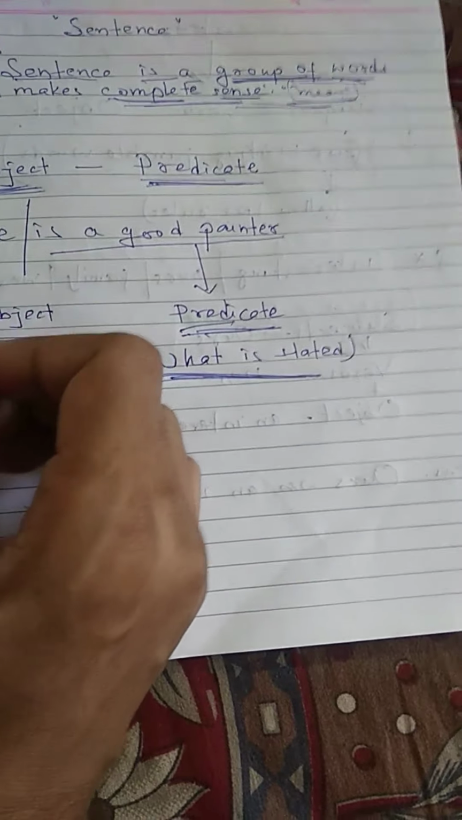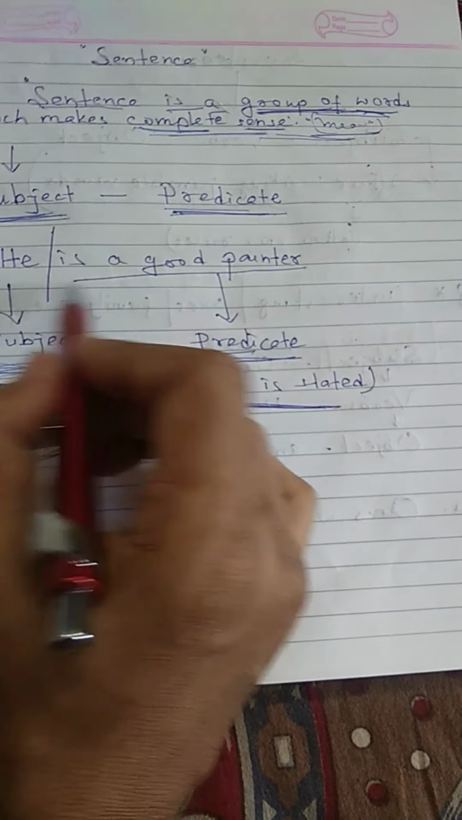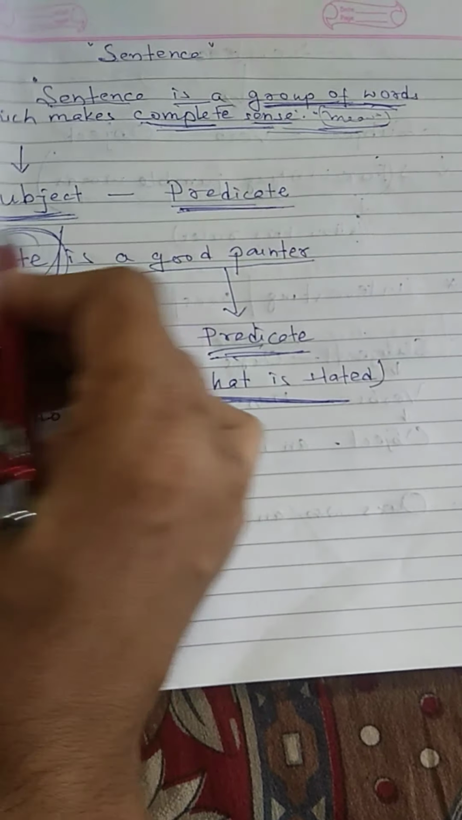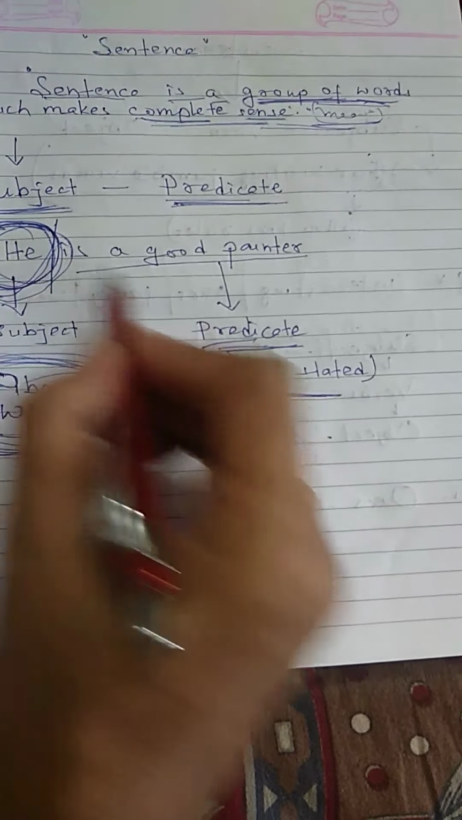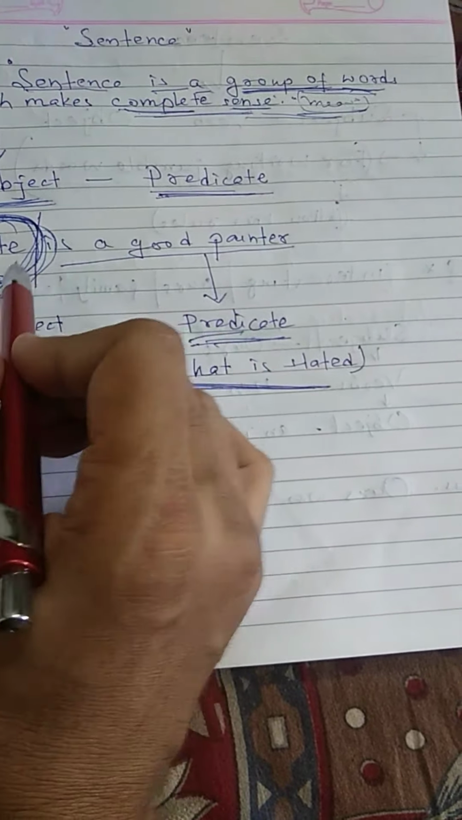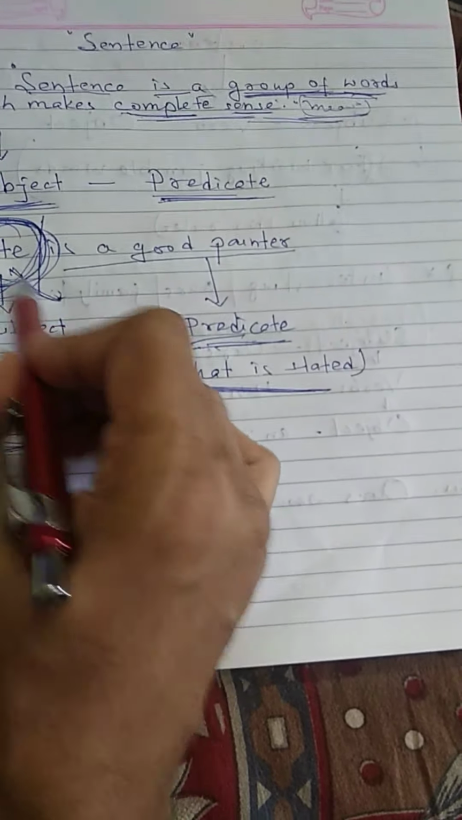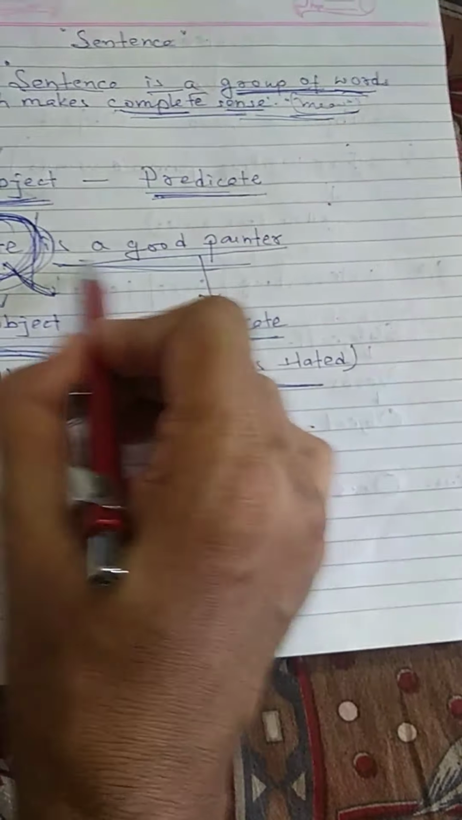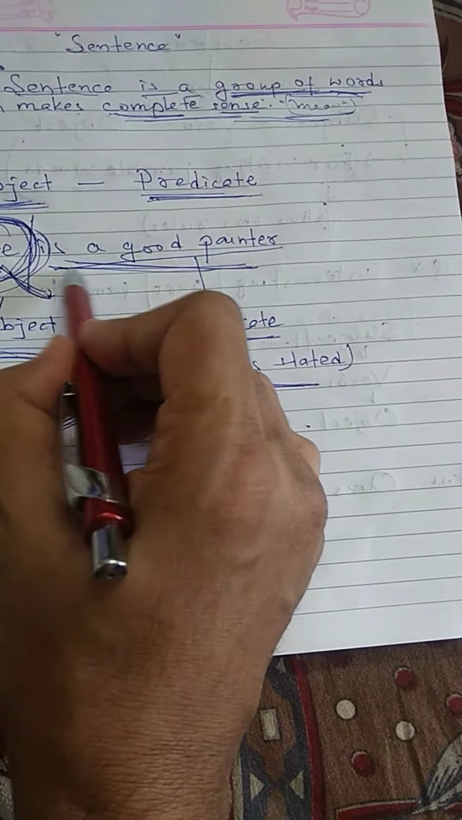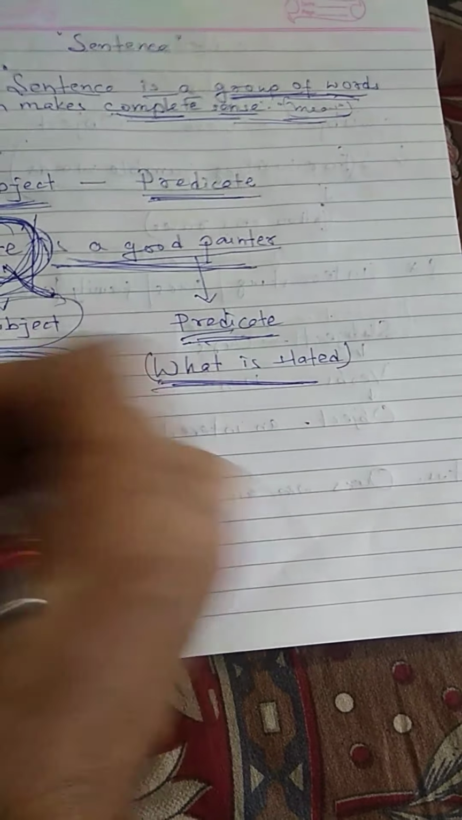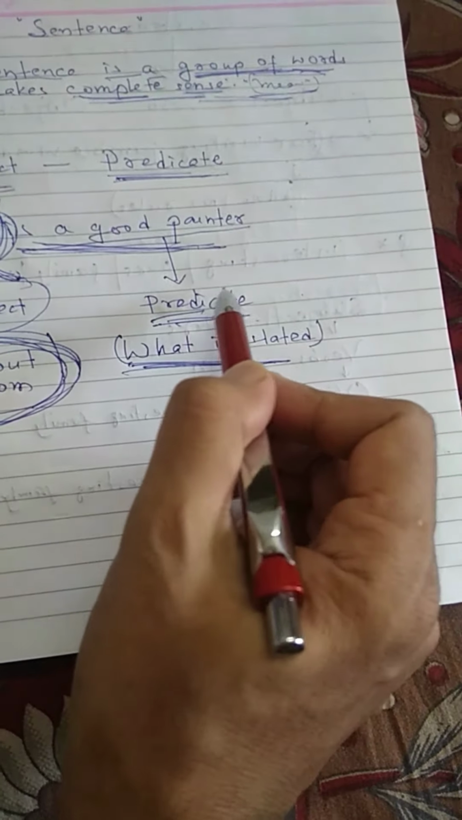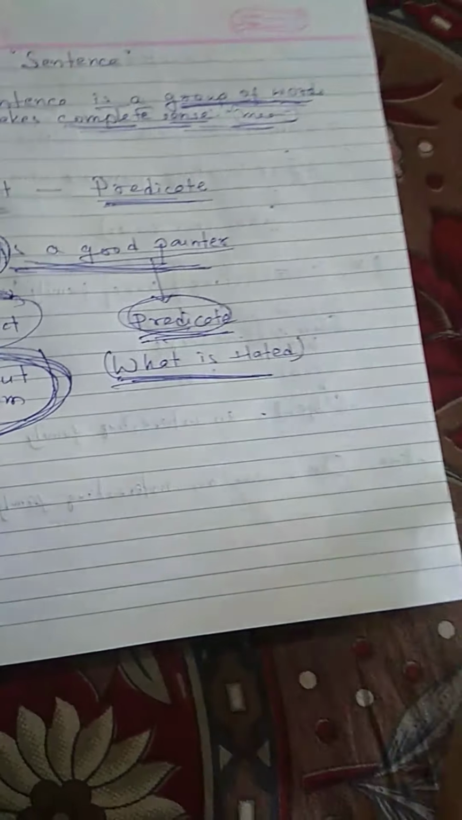So about whom we say in the sentence? He. About whom is he. And what is stated about him? Is a good painter. Okay, so about whom is the subject, and what is stated is the predicate.